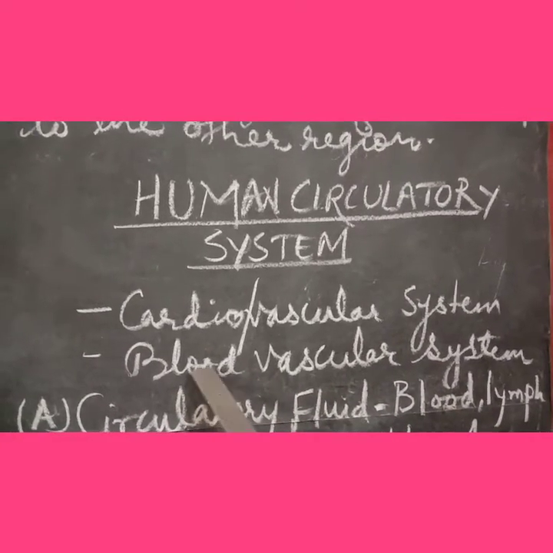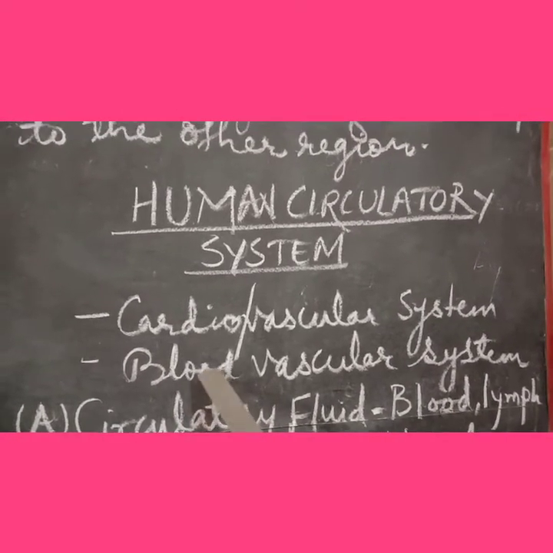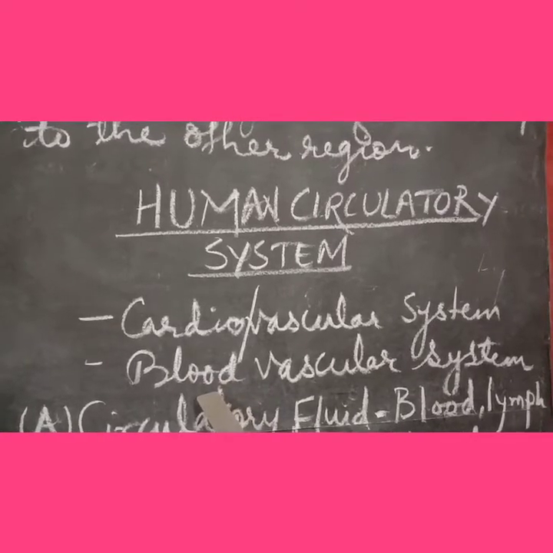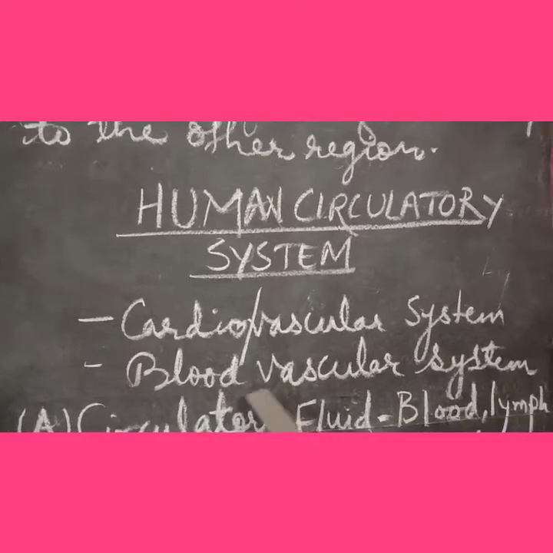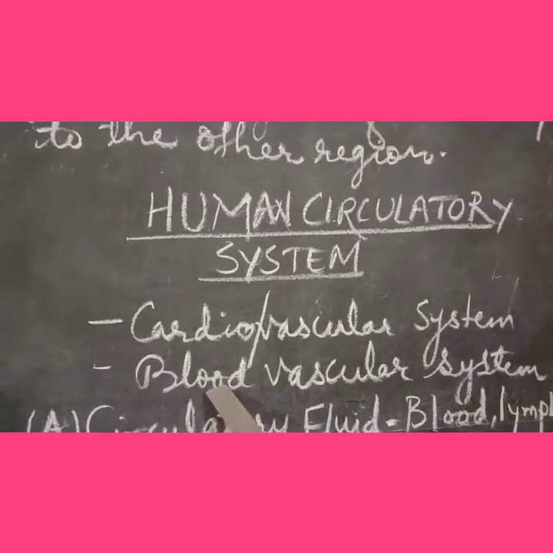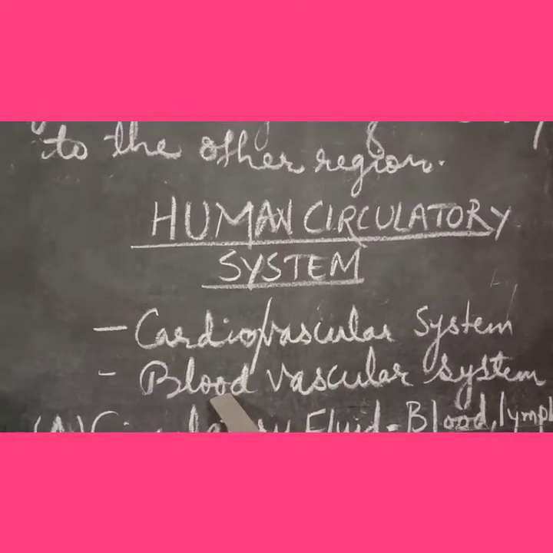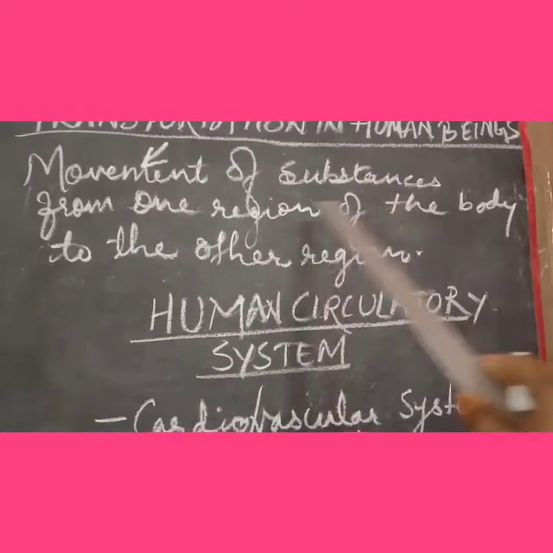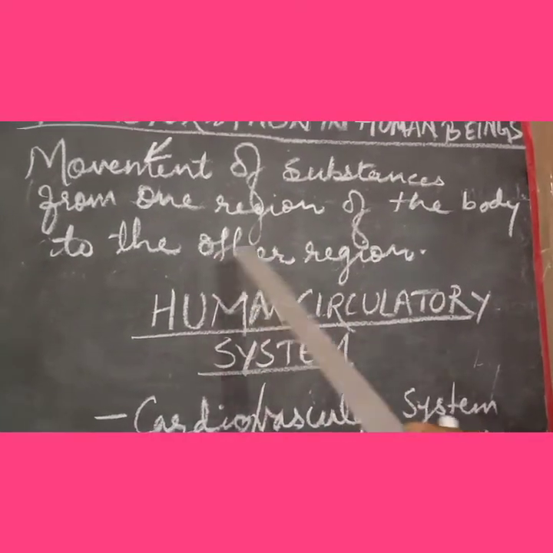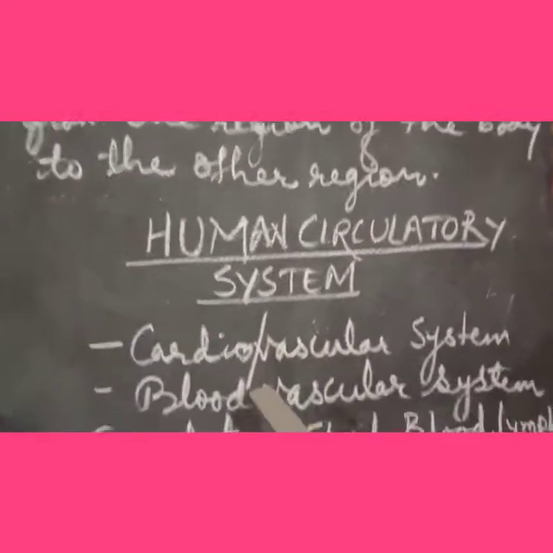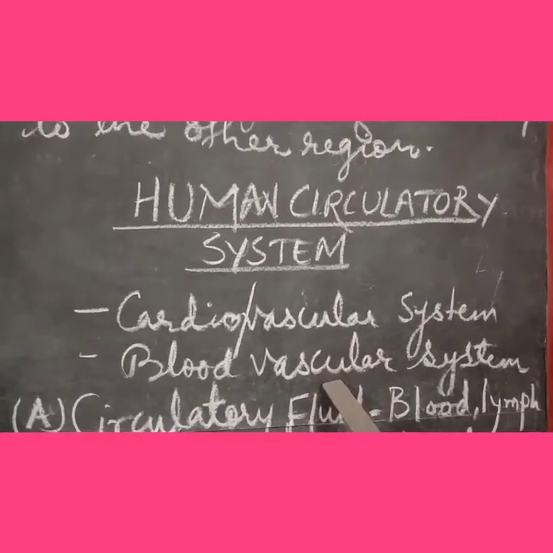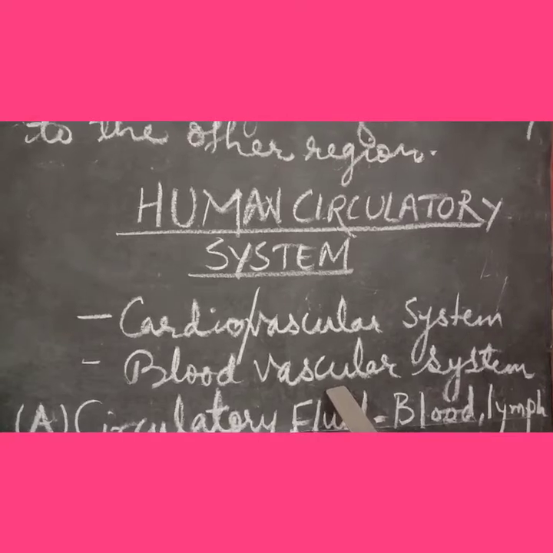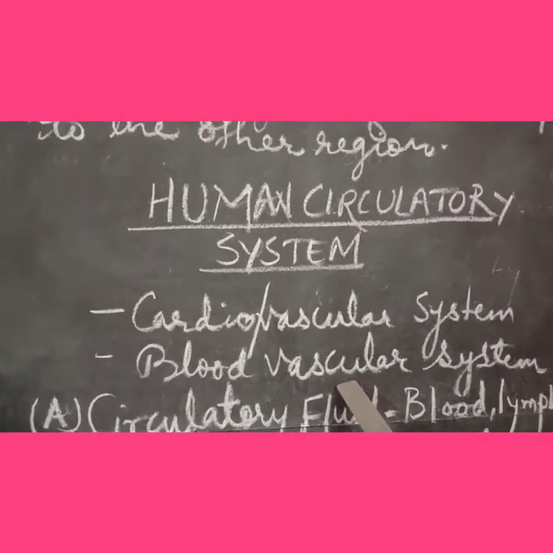Again, blood, we all know. We are going to discuss it in detail later on. Blood is the circulating fluid which actually transports the substances, as I told you earlier, from one region of the body to the other region. And the vascular system again has come from the word vasculum, which is a Greek word and which means vessels.